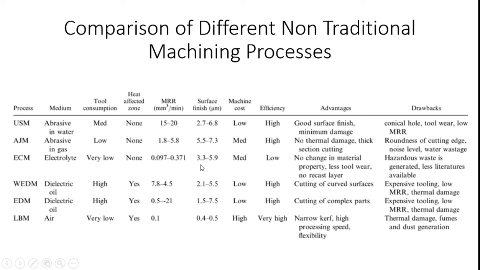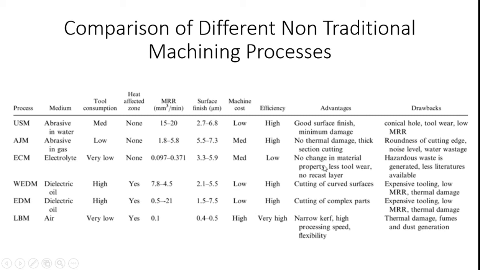Here the surface finish we can achieve is better compared with abrasive jet machining, 3.3 micrometer to 5.9 micrometer. Machine cost is medium. And efficiency is low, because it consumes huge time for making a hole on the component face and making a surface on the component face. So low efficiency is available with that machining process.